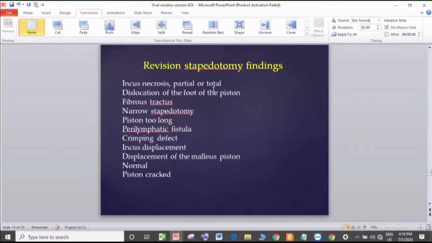Okay. So now coming to the second situation, dislocation of the foot of the piston. Your piston is out of the oval window. Yeah, this is a short piston. That is what led to this process. One thing I'll always mention, whatever you do at the lower oval window in the revision situation, you always advocate a vein graft. You agreed or not? Most of the times, yes. In revisions,